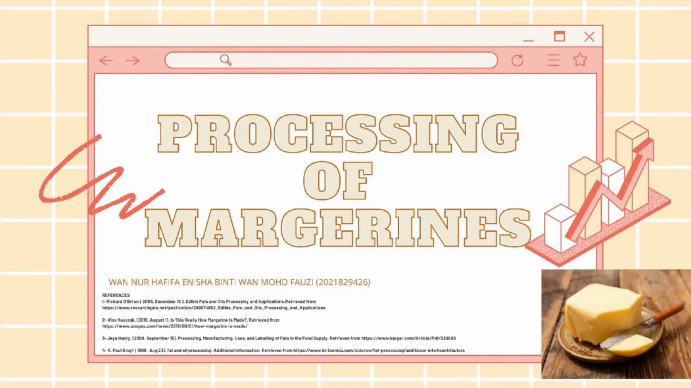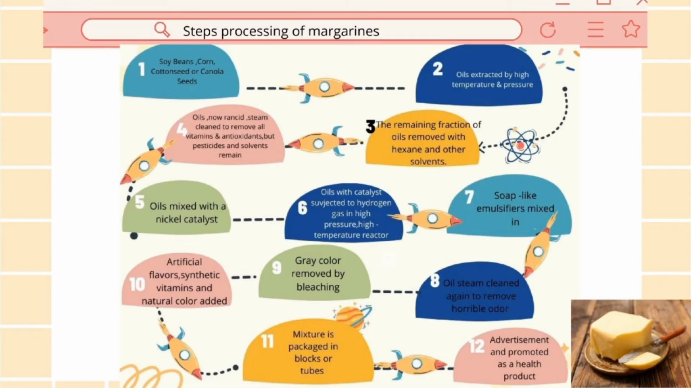Let's move on to the processing of margarine. Firstly, several vegetable components are used in the production of the oil used in manufacturing margarine, for example soybeans, corn, cottonseed, or canola seed. This oil would likely have been extracted at high pressure and temperature with a solvent.